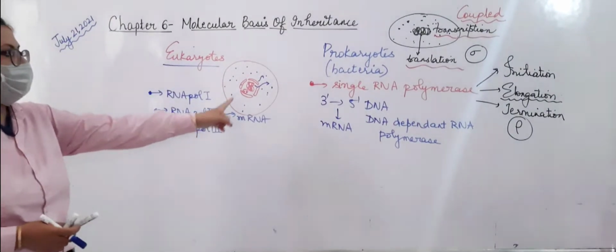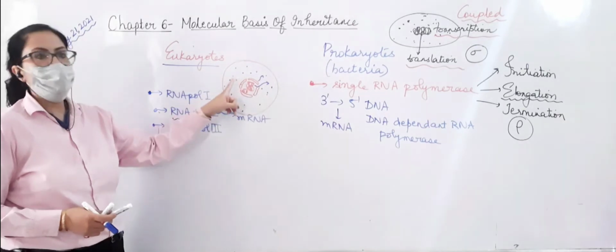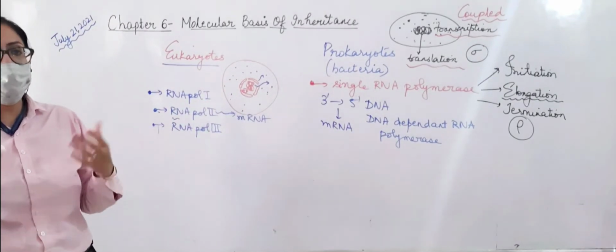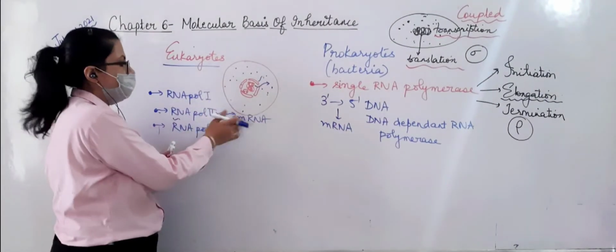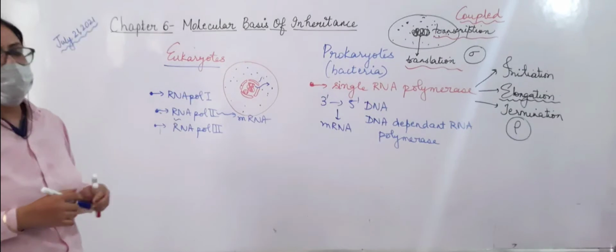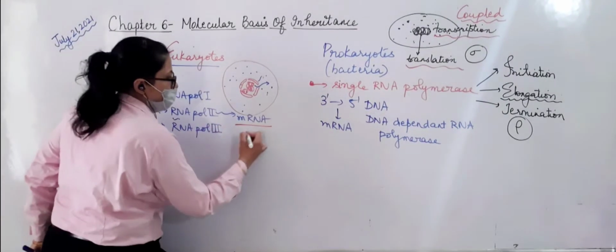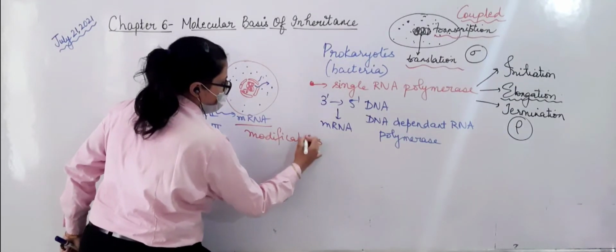Now another important point over here, this mRNA has to move out into the cytoplasm. In the cytoplasm, chances are this mRNA will degrade because there can be some enzymes present in the cytoplasm which can attack this mRNA. So we need to protect this mRNA. So there are certain modifications in this mRNA.